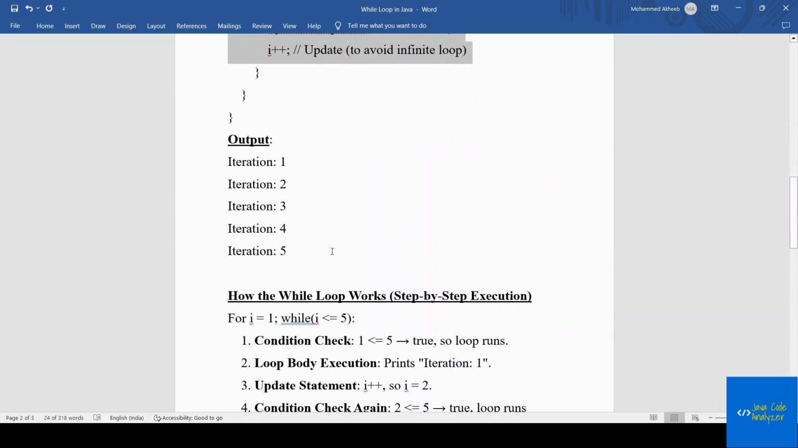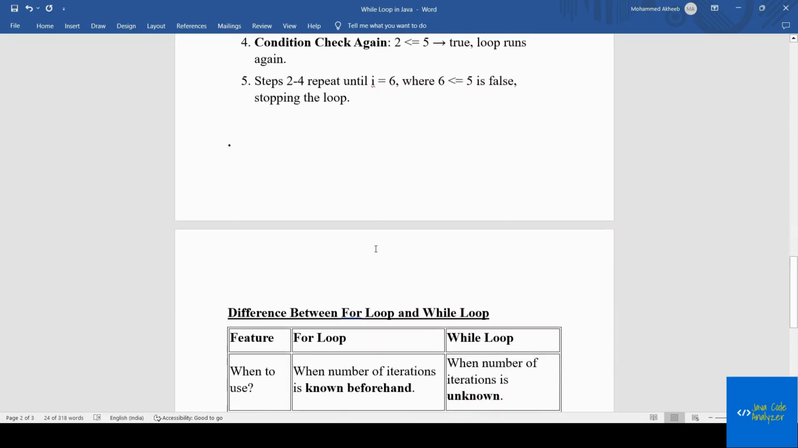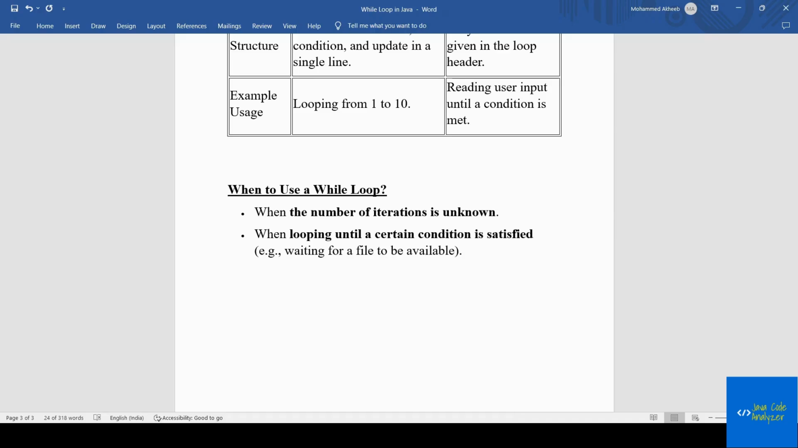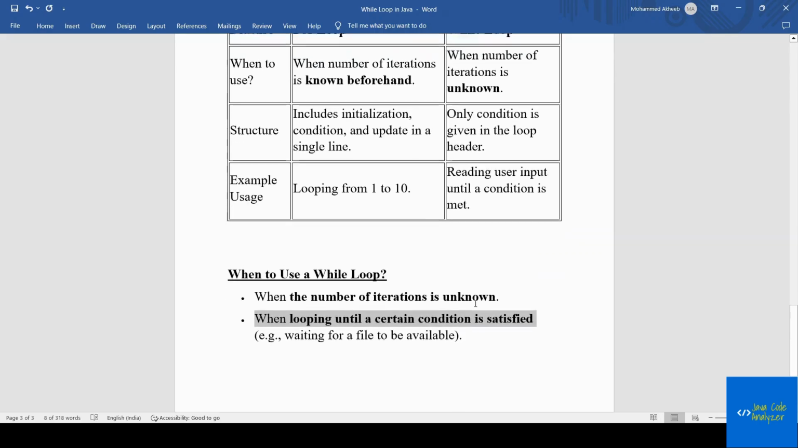So this is the output, and this is the condition check that we saw. And when to use a while loop? When the number of iterations is unknown, at that time we can go with the while loop, when looping until a certain condition is satisfied, which we saw with respect to the previous example. Okay, so this is a while loop.